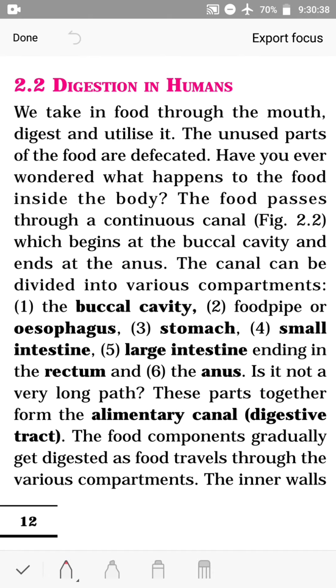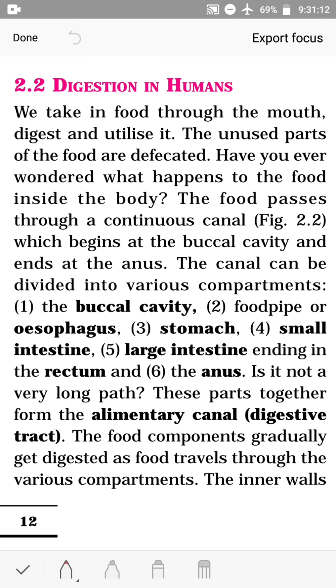We take in food through the mouth, digest and utilize it. The unused part of the food is defecated. Have you ever wondered what happens to the food inside the body? The food passes through a continuous canal, which begins at the buccal cavity and ends at the anus. The canal can be divided into various compartments: the buccal cavity, food pipe or esophagus, stomach, small intestine, large intestine ending in the rectum, and the anus.